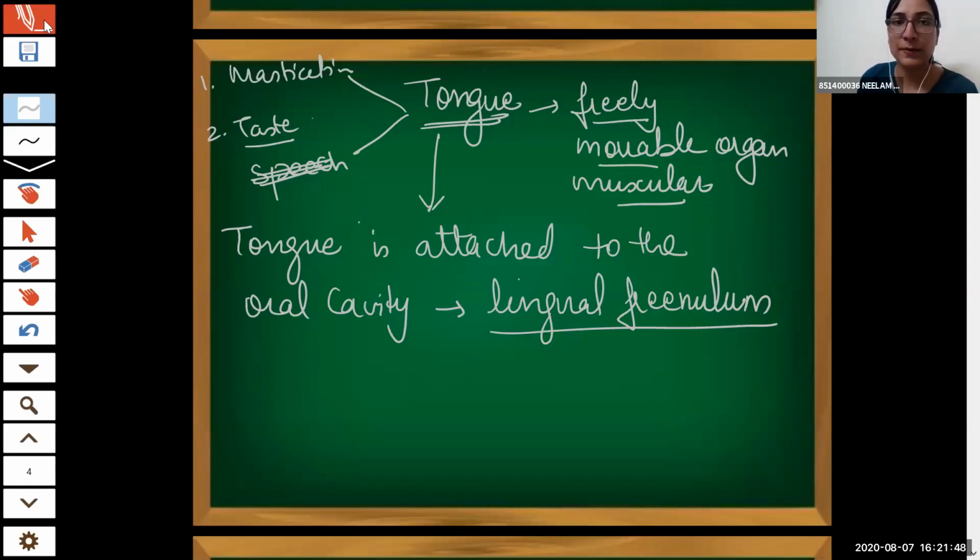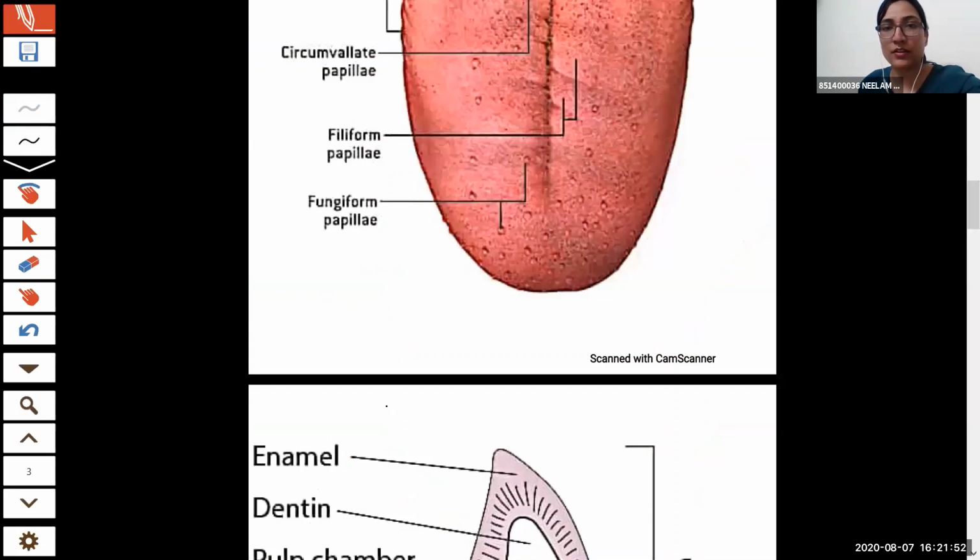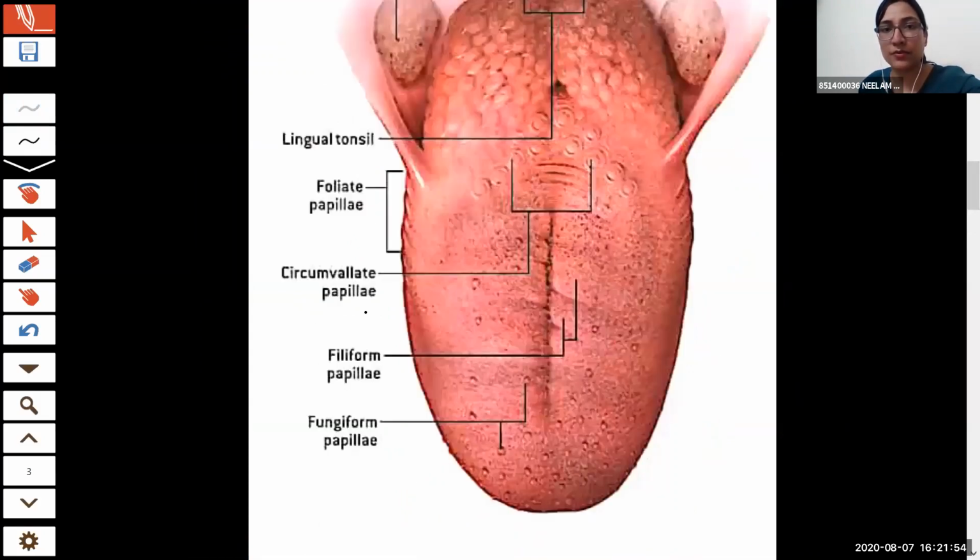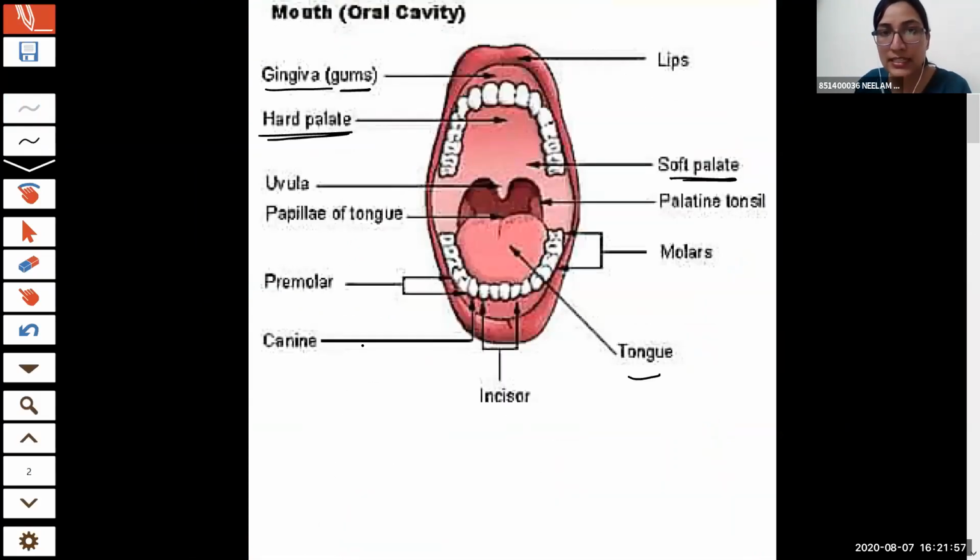Just wait. Okay, in the diagram it is not visible. Now as you can see, this part is the dorsal part of the tongue. The ventral part is beneath it. So on the ventral part of the tongue, when you see in the mirror, a fold of skin is attached to the oral part. That fold of skin is known as the lingual frenulum.